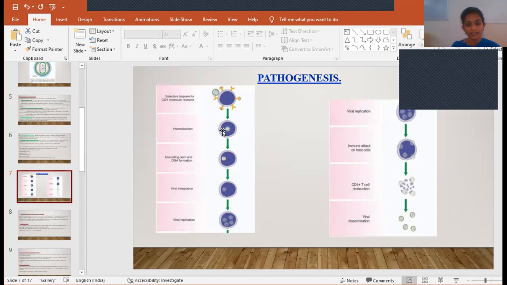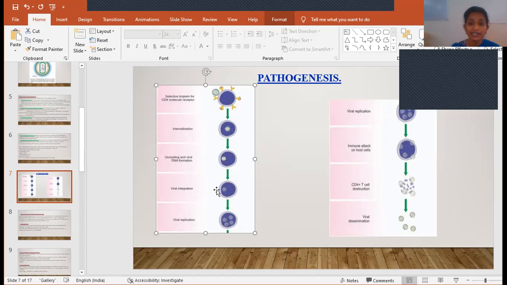Now this virus has entered into the host cell. Once it has entered, what does it do? It will uncoat itself, so the outer coat will be removed. And then in the core, what is there? There are two strands of RNA, right? This RNA, with the help of the reverse transcriptase enzyme, will form single-stranded DNA. Then, using it as a template, another single strand will be formed, forming a double-stranded DNA. This double-stranded DNA resembles the normal host cell DNA. So what does it do?